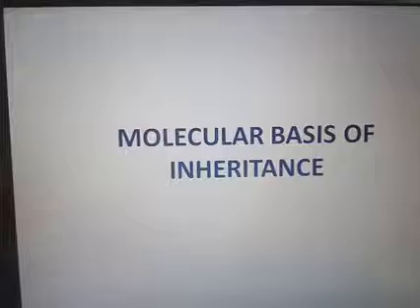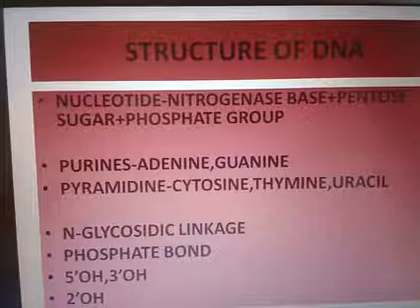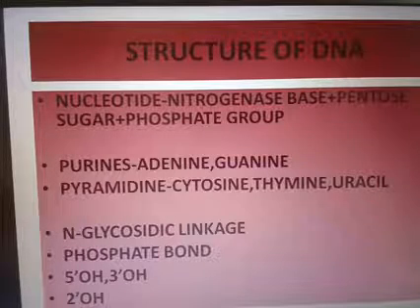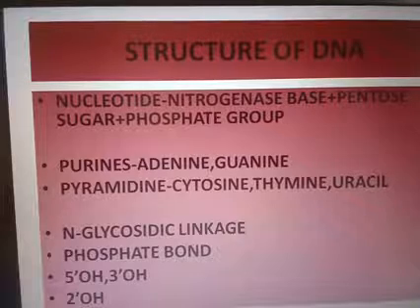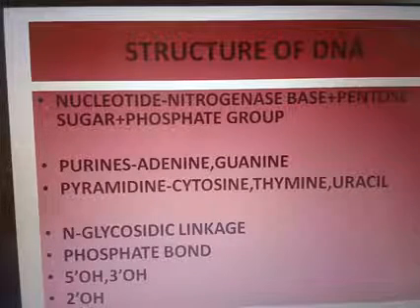So in this chapter, we are discussing the features of our genetic materials. Clear? First, we are discussing the structure of DNA. Structure of DNA. DNA is made up of nucleotides. DNA or RNA, that is known as nucleotides.